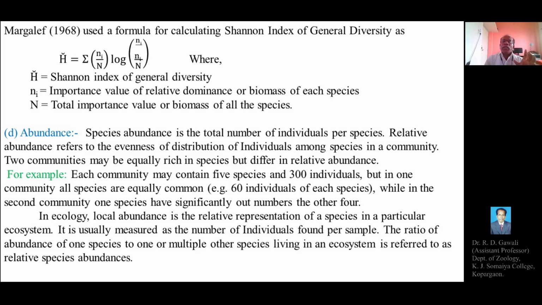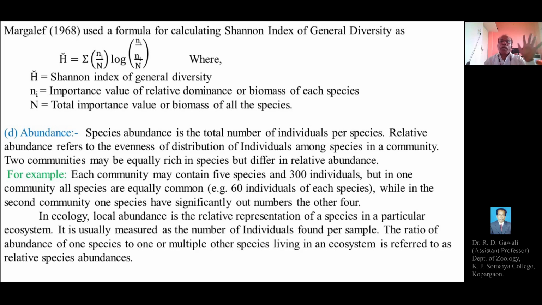But one community has an equal distribution of the members in each species, say 60. Each species has 60 individuals, and the other community will have one species with somewhat more individuals than the other four. It means there is a difference in relative abundance in the two communities.